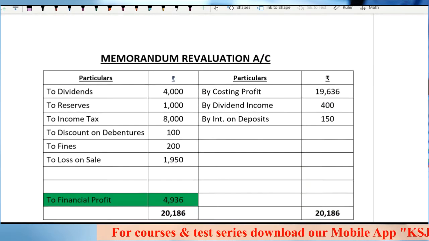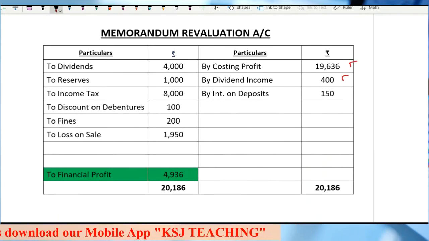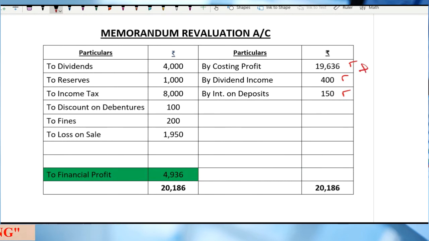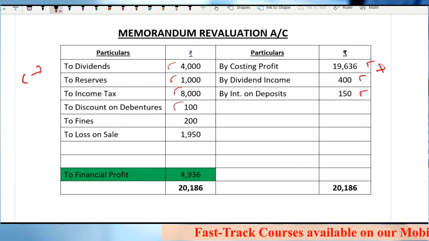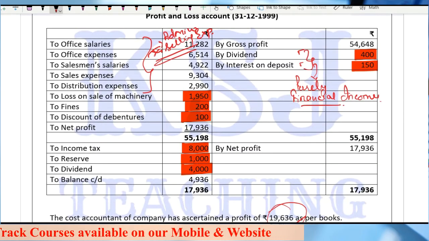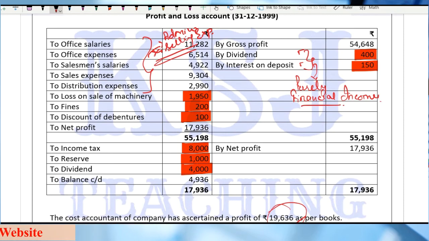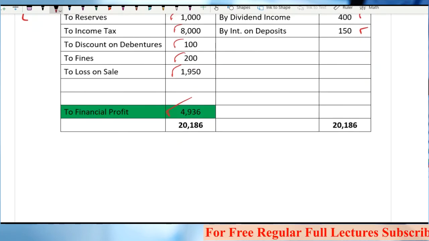So how to prepare the memorandum? Costing profit is 19,636. I will add the dividend income and the interest on deposits, right? Whatever is to be added, I will take it on this side, and what is to be subtracted, I will take it on this side. Dividends, reserves, income tax, discount, fines and loss on sale. Any other treatment left? No, sir. Total 8 items. You can see 1, 2 and 6 on this side. Total 8, sir. So the financial profit 4,936.